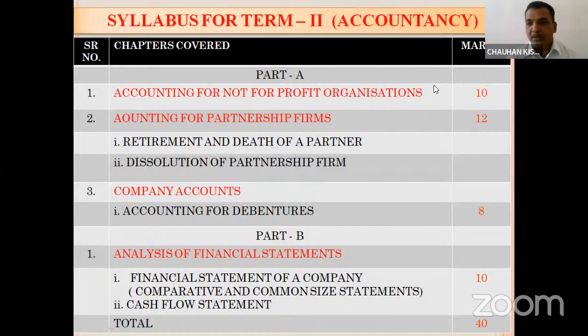First of all, you can see here on the screen, the syllabus for term 2 is given here and the marks are given. We have total 6 chapters. First one is accounting for not-for-profit organization and its weightage is 10 marks. Second is accounting for partnership firm, weightage is 12 marks and it covers retirement and death of a partner and dissolution of a partnership firm.